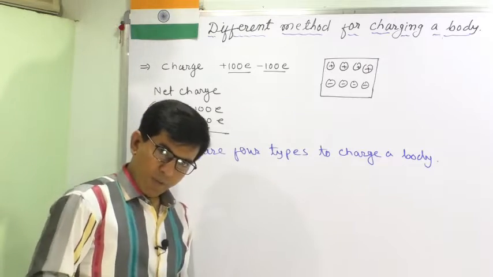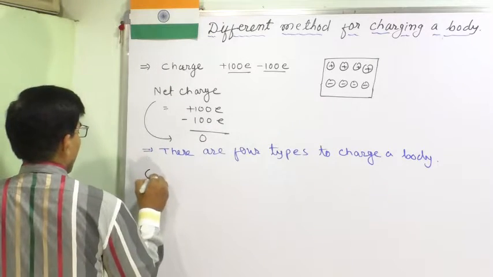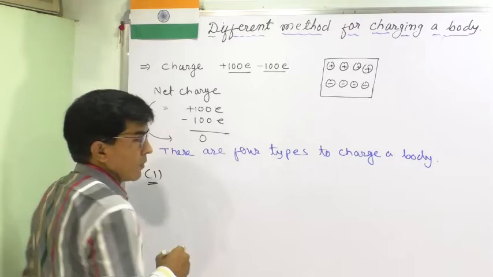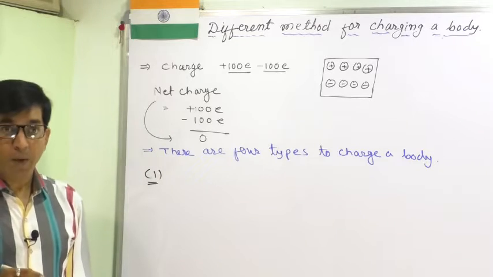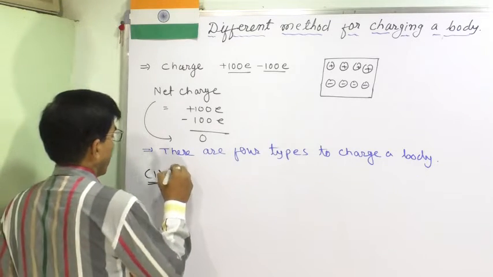Let's discuss them one by one. First method, the rubbing method.